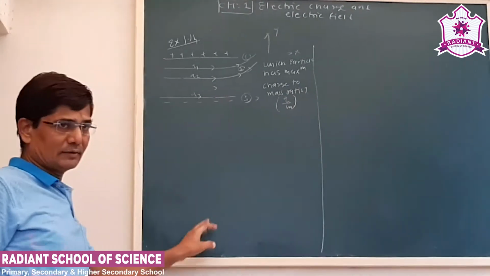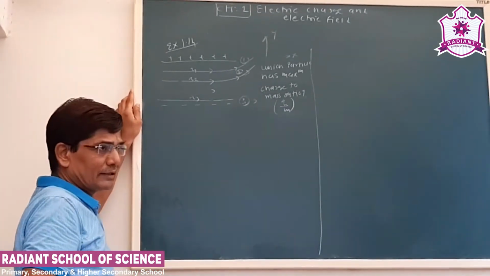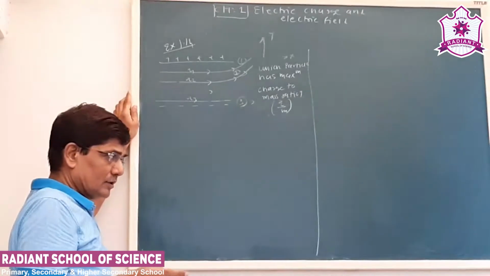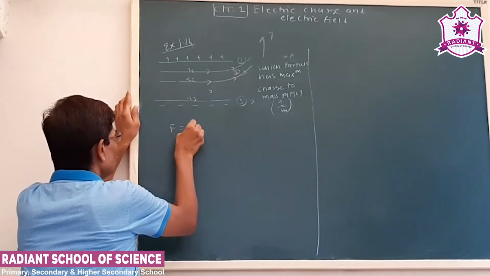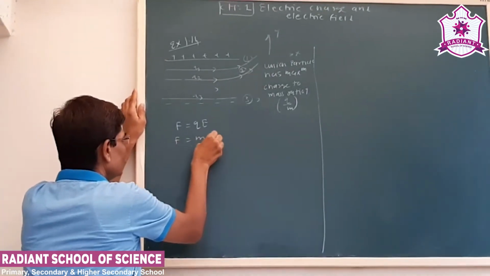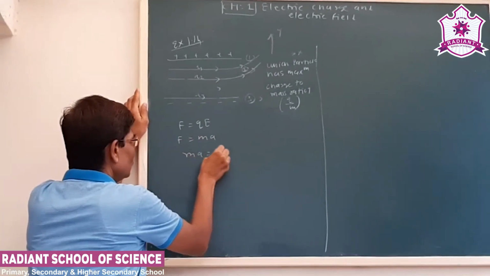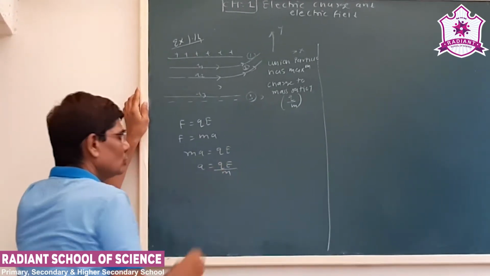Now see here, the force acting on a charged particle placed in an electric field, we have studied, F is equal to QE. Now we also know that F is equal to MA, so MA is equal to QE. That will give you the acceleration, QE by M.